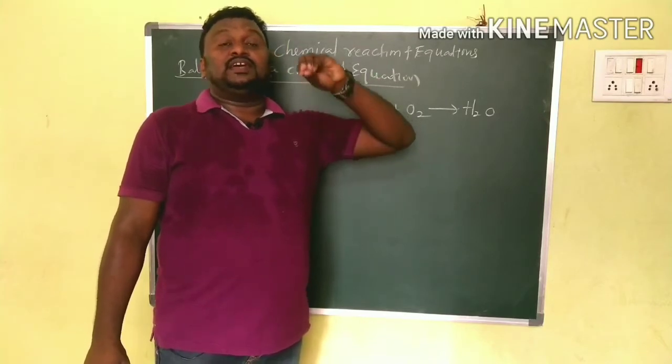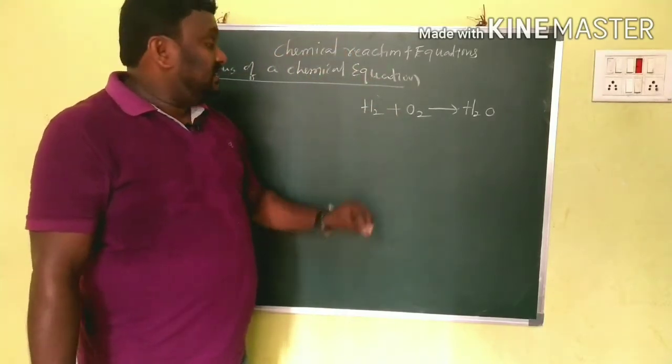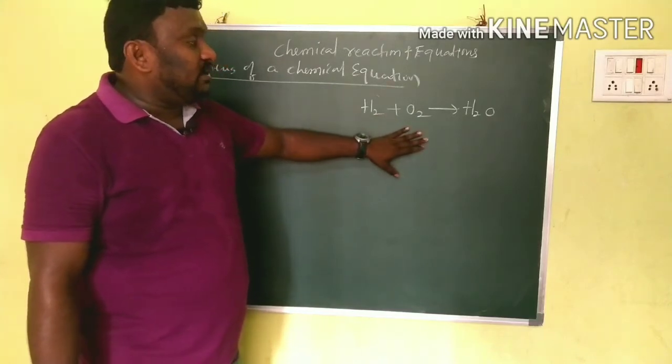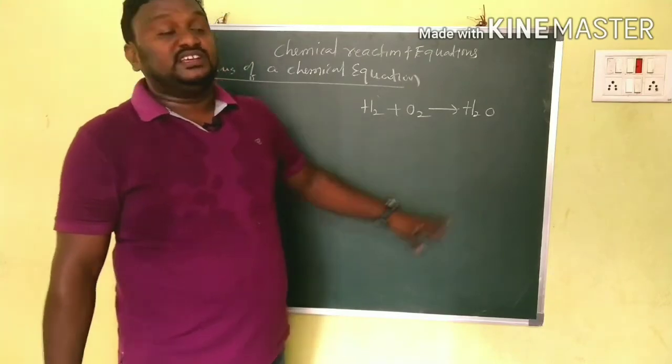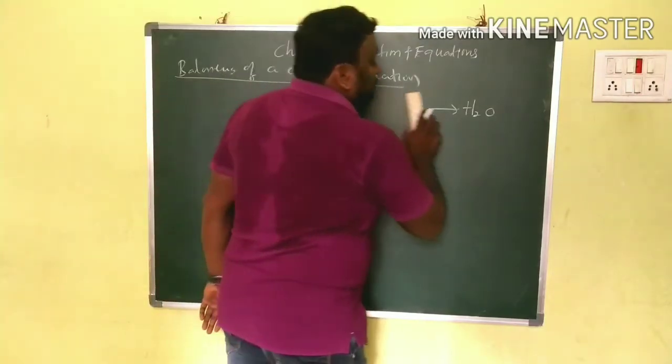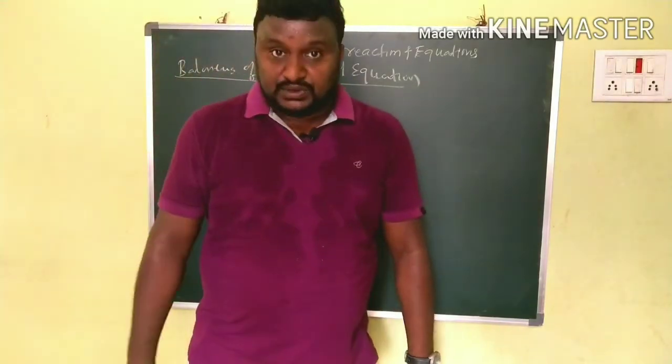which are on the reactant side and the product side must be equal. So in this case on the left-hand side you have 2 oxygens, but here only 1. That's why it is an unbalanced equation, not a balanced equation.